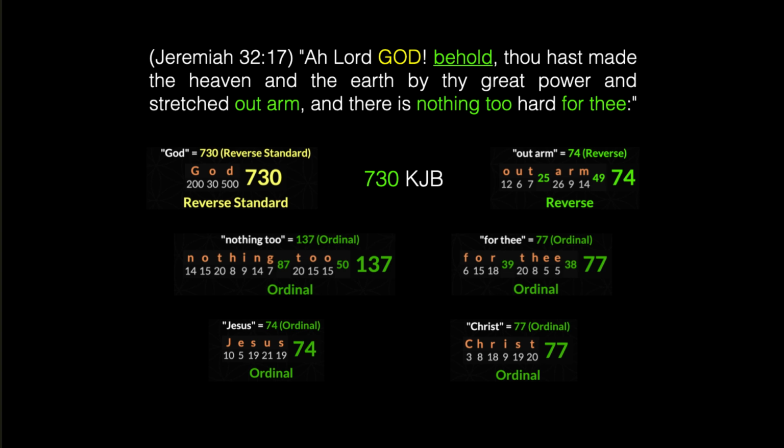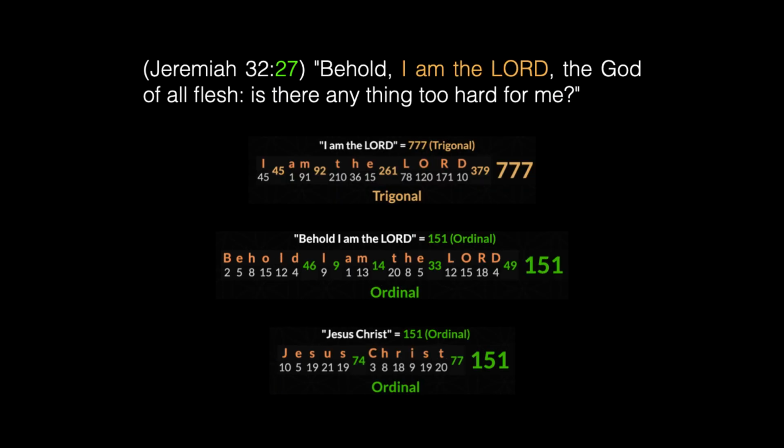Let's look at verse 27. "Behold, I am the Lord, the God of all flesh. Is there anything too hard for me?" The phrase "I am the Lord" has a value of 777 using the trigonal cipher. As Brandon pointed out, this is the 777th chapter of the Bible. But if we look at the ordinal of "Behold, I am the Lord," it has a value of 151, just like the phrase Jesus Christ. Again, Jesus Christ is encoded in this Bible, cover to cover. That is the King James Bible.